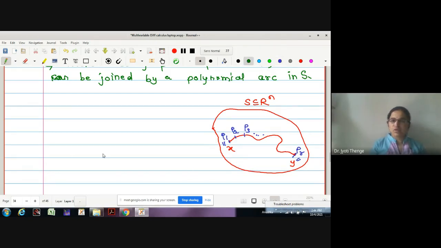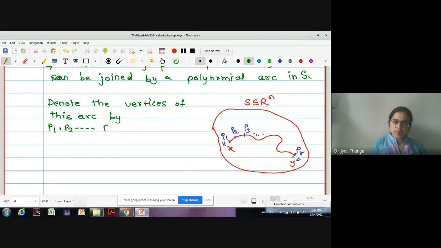We denote the vertices of this arc by P1, P2, up to PR, where P1 is equal to x, the first point we have marked, and the last point PR is equal to y.